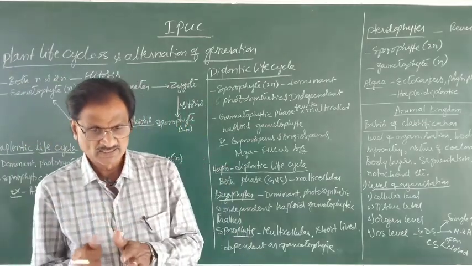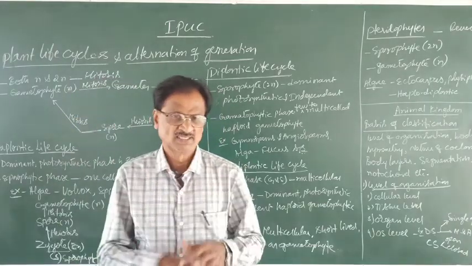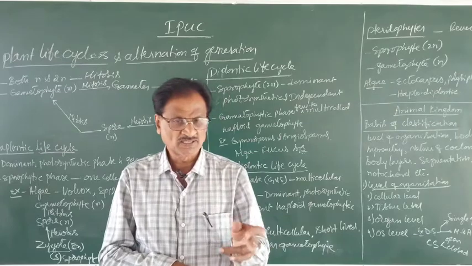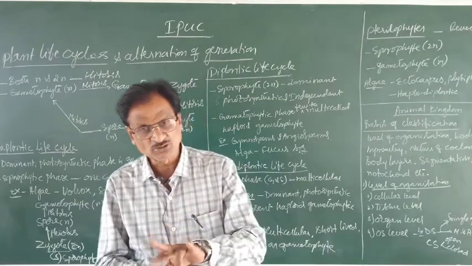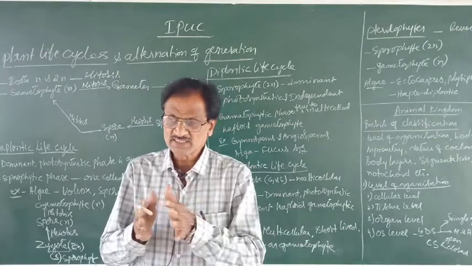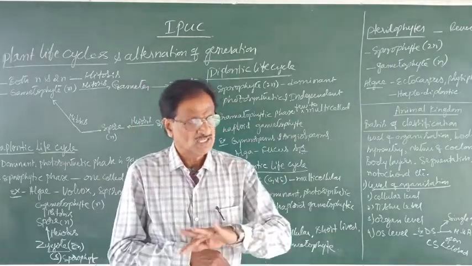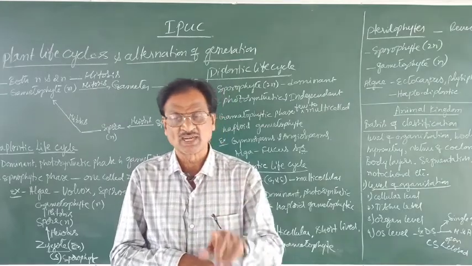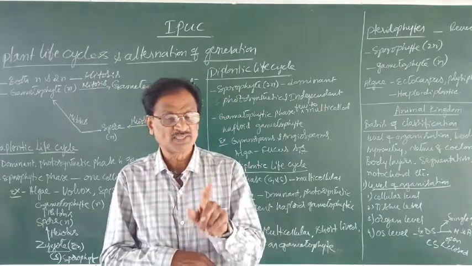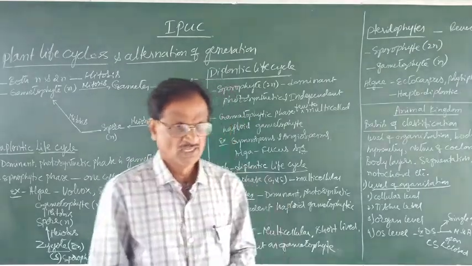In animals, the alternation of generation covers asexual reproduction with sexual reproduction. If asexual reproduction alternates with sexual reproduction and vice versa, then it is called alternation of generation, or metagenesis in the case of the animal kingdom.